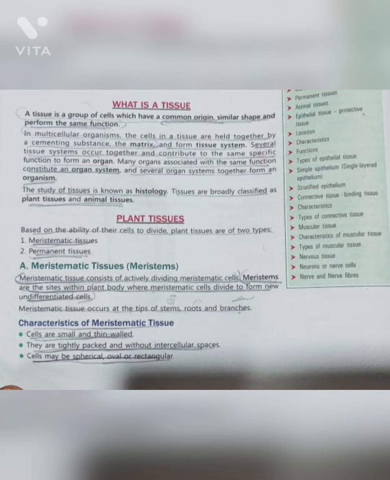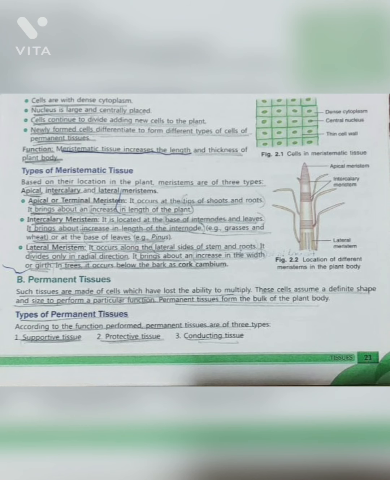Meristematic tissue occurs at the tips of stems, roots, and branches. Characteristics of meristematic tissue: cells are small and thin walled. They are tightly packed and without intercellular spaces. Cells may be spherical, oval, or rectangular. Cells are with dense cytoplasm. Nucleus is large and centrally placed.